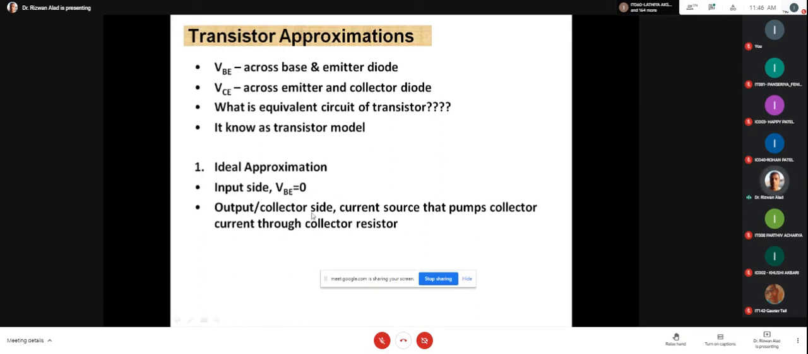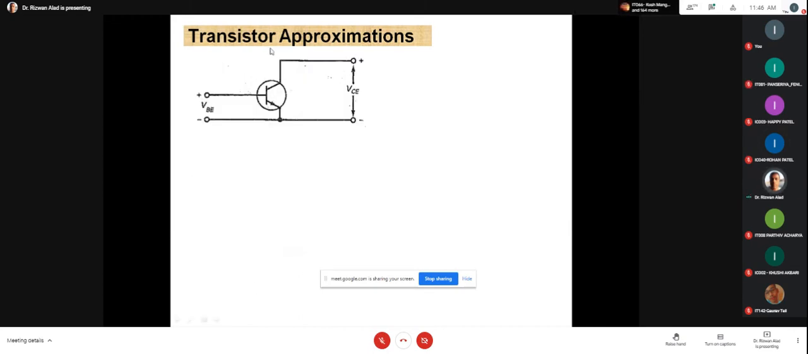It means on the output or collector side, we are replacing with a current source, and this current source, which supplies the collector current to the collector resistor, is controlled by IB. Okay, and in the second approximation, the only difference is we are considering VBE as 0.7 or 0.3. Am I right? Yes, sir. Okay, now this concept we can elaborate with the help of this figure. Is this figure visible?